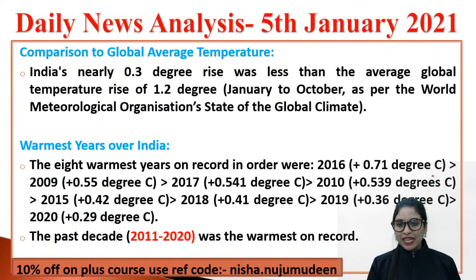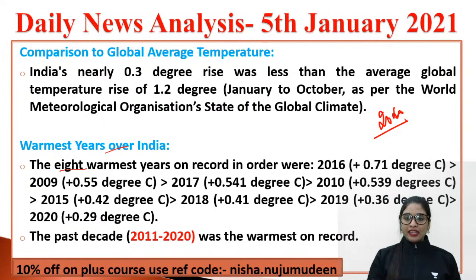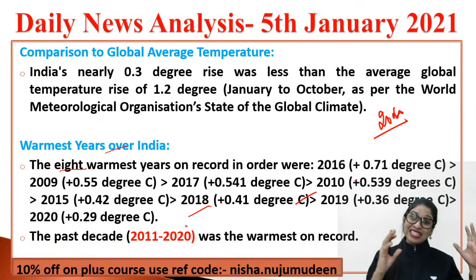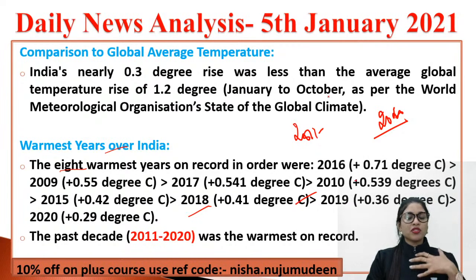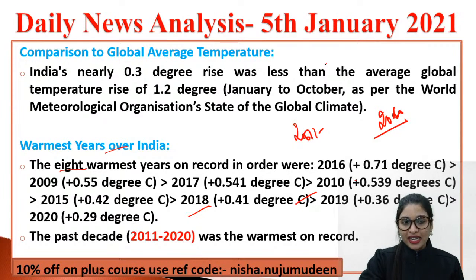And I have just given you some data regarding the warmest years over India. If you see, 8 of the warmest years were for our country, and the year 2020 was the 8th record year, where you can see India at the peak with a lot of heat waves. In the year 2016 you had, 17 you had, 10, then 18, 19, etc. And the past decade of 10 years, that is 2011 to 2020, was the warmest on record. You had a pricking hot sun hitting you like anything, right? That's a point here. Clear?